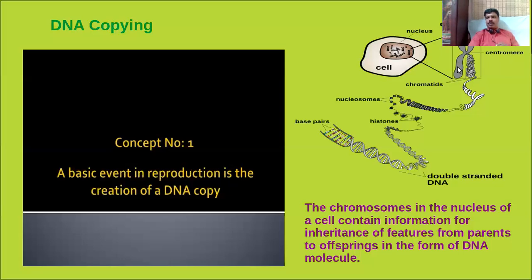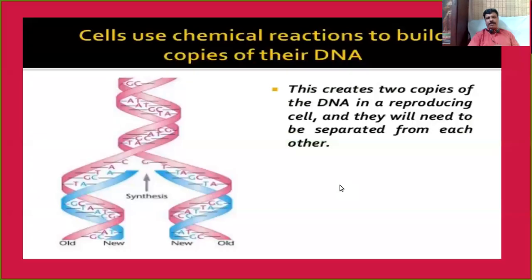This is the structure of a chromosome. The chromosome is actually having the DNA molecule. The DNA is where the genetic information is. So genetic information should be transferred from parents to offspring through the DNA. So first of all, I said the basic event in reproduction is the creation of a DNA copy.